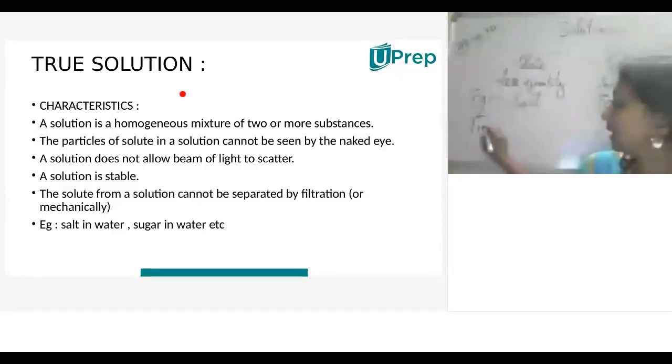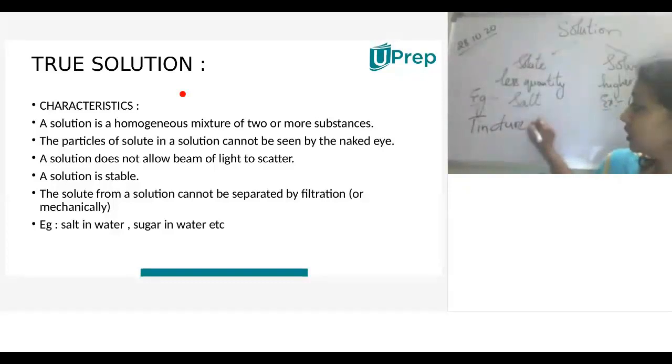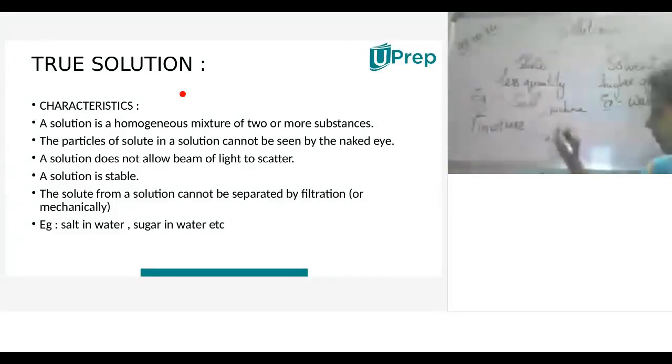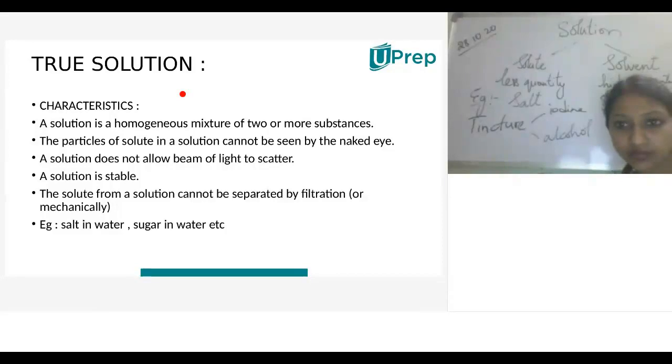It also comes under true solution. So it's a combination of iodine and alcohol. Tincture will always be iodine and alcohol. Always, it's a combination of iodine and alcohol that is called tincture solution.